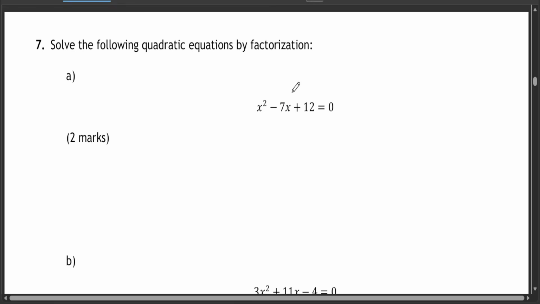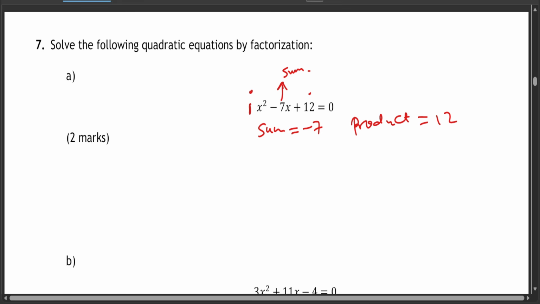Question 7. Solve the quadratic equations by factorization. So again, first factorize this one. And therefore, we say that the sum is -7, and the product is equal to 12, because 1 times 12 is basically 12, and this is the sum. Now, which two numbers, if you add, give you -7, and the same two numbers, if you multiply, give you 12?